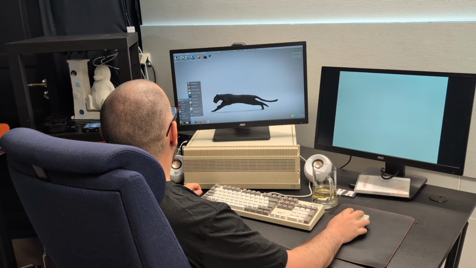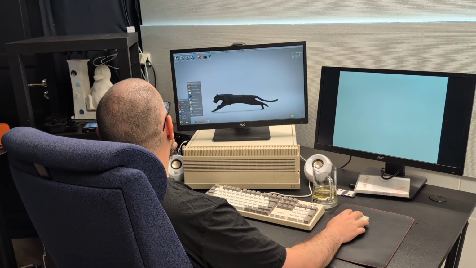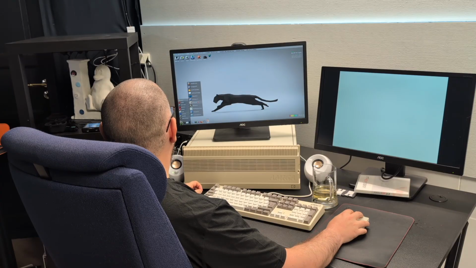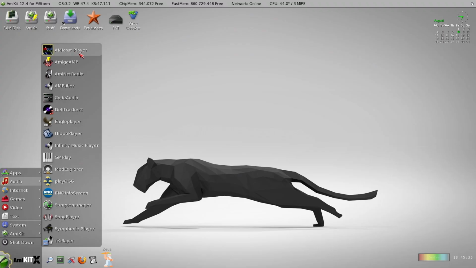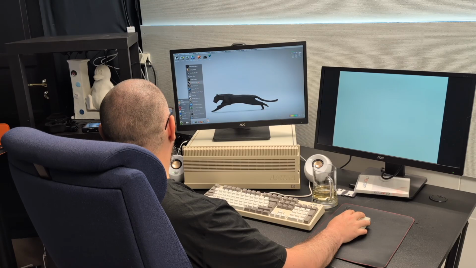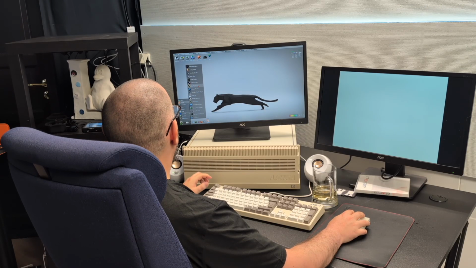I see much of the same things that are on the WinUAE version or Linux version. We have Amiga's player, Amiga amp, Delitracker, Eagle player.